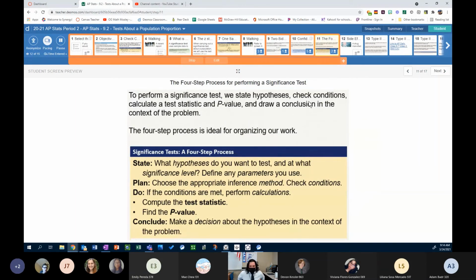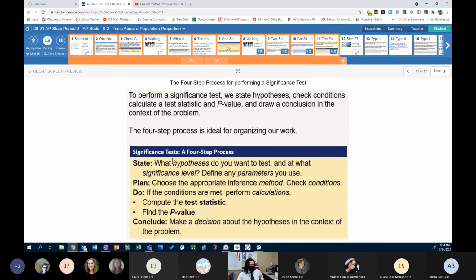That leads us, now that we have all of our parts, to put this together in our four-step process for performing a significance test. It's the same four-step process whether you're doing a test of proportions or means. To perform a significance test, we state hypotheses, check conditions, calculate the test statistic and p-value, and draw a conclusion in the context of the problem. The four-step process is ideal for organizing our work. It's one of the nice things about it. It gives us a step-by-step thing to do.